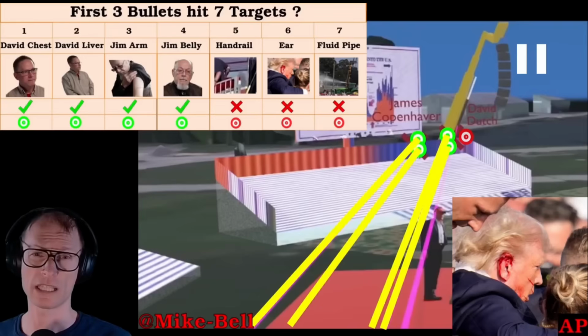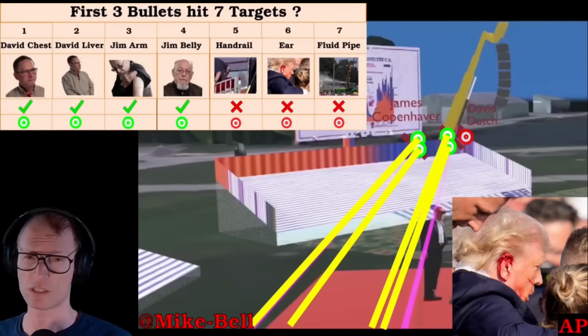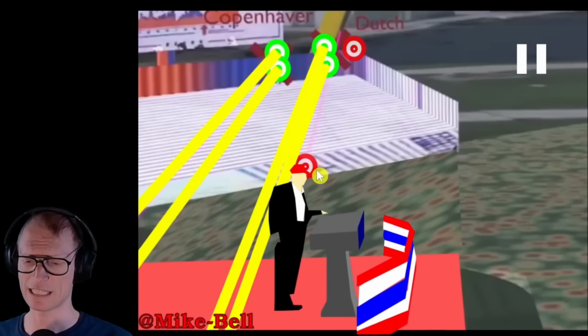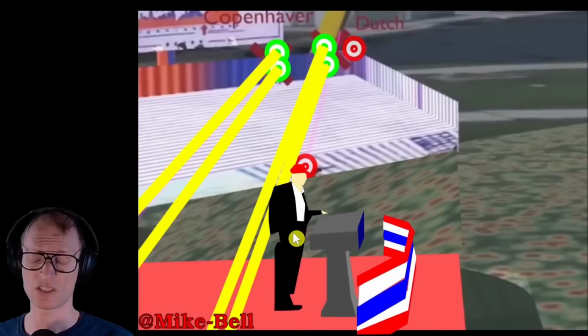And here's the photo by the Associated Press, and we are supposed to believe that Donald's ear was bleeding because it was grazed by a bullet. And that is now target number 6, but we can easily see that we can just move Donald a couple of inches forwards or backwards, and then the argumentation by Mike Bell collapses.